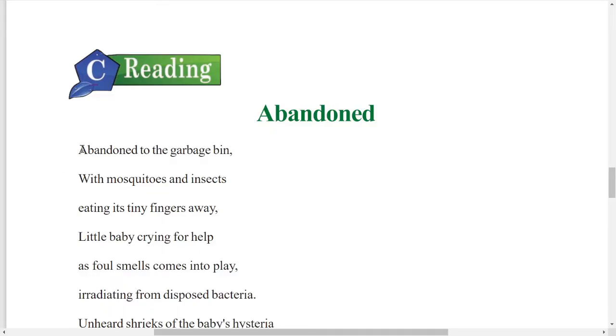Abandoned to the garbage bin with mosquitoes and insects eating tiny fingers away. So this little baby is left in the garbage bin. You know the garbage bin, right? Where all the dust, all the dirt is thrown. So this little baby is abandoned to the garbage bin. How is the situation there? With the mosquitoes and insects eating its tiny fingers.